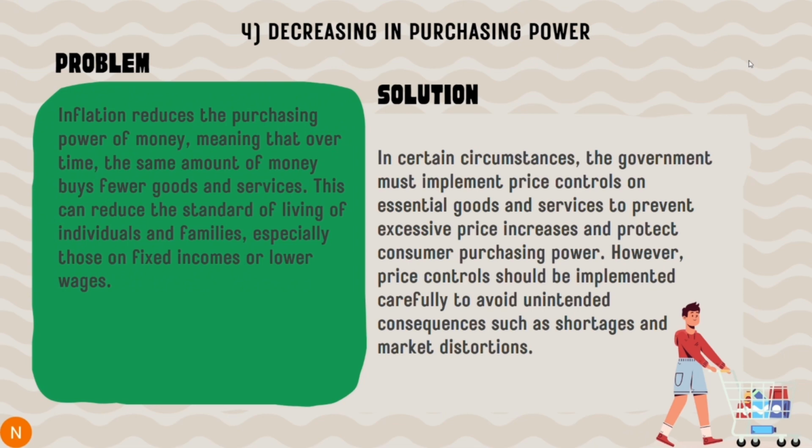Solution: in certain circumstances, the government must implement price control on essential goods and services to prevent excessive price increases and protect consumer purchasing power. However, price control should be implemented carefully to avoid unintended consequences such as shortage and market distortion.